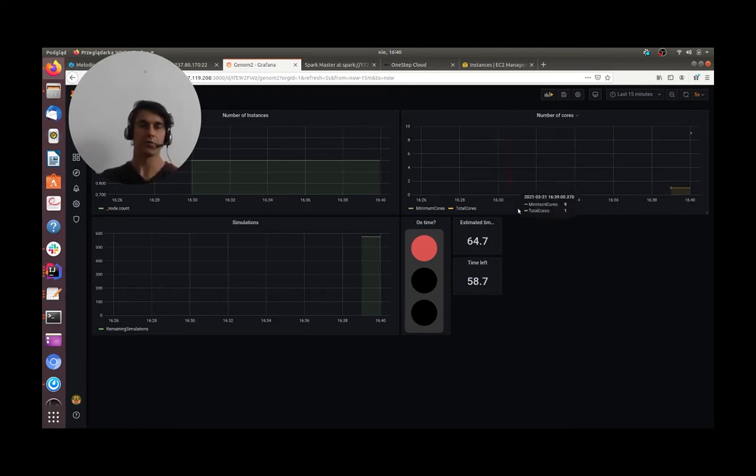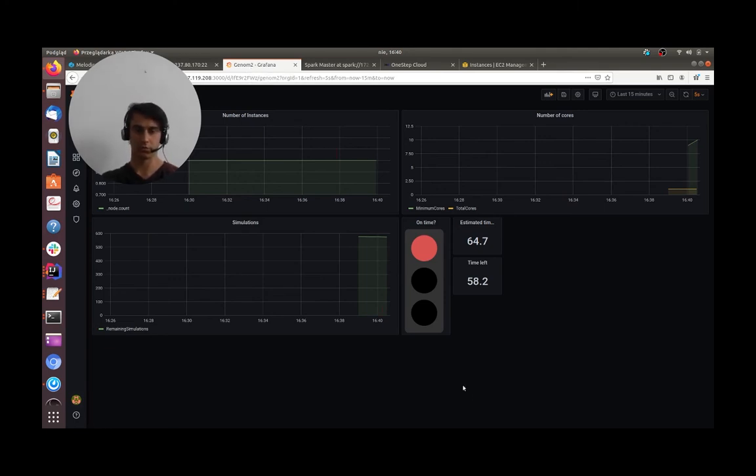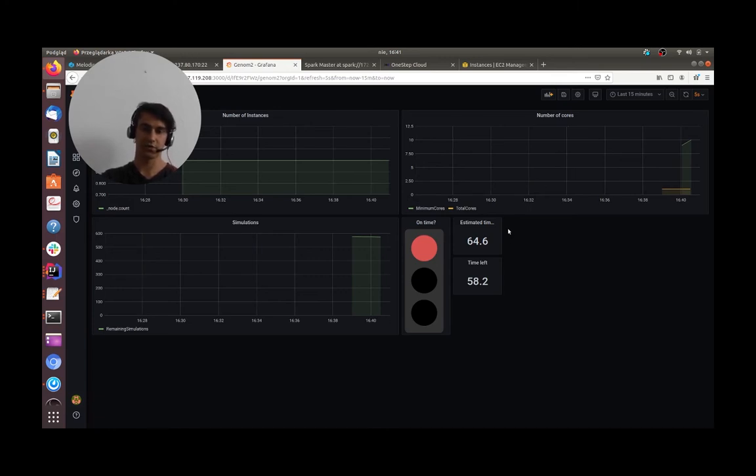Hello again. A few minutes have passed, and you can see that the Spark master has already started providing jobs to the worker. I am now using Grafana, which is a monitoring tool already integrated into Melodic. We can see here all the metrics that are gathered from virtual machines, sent from the agents installed on the workers. Here you can see also the other metrics that Melodic is counting for itself to be able to determine if the reconfiguration is needed.